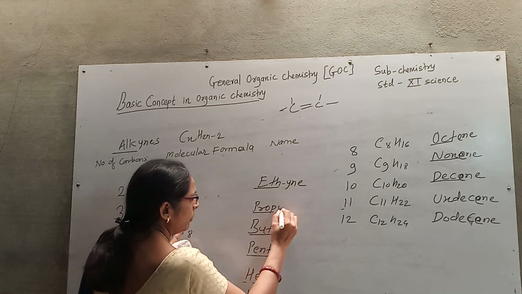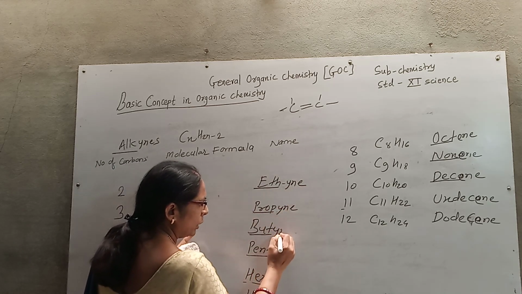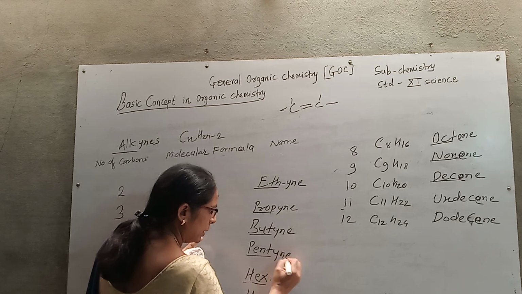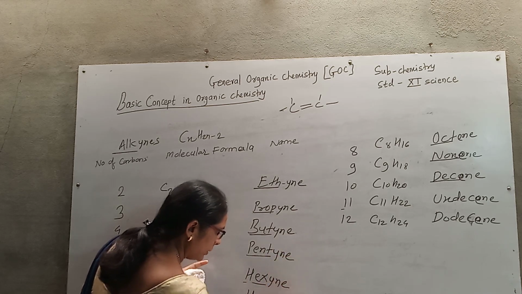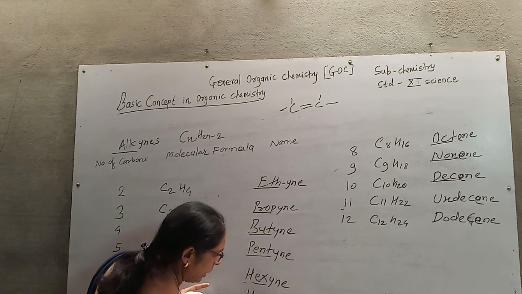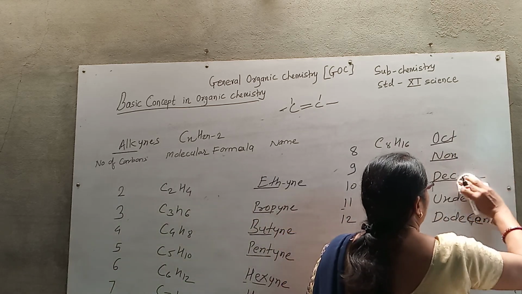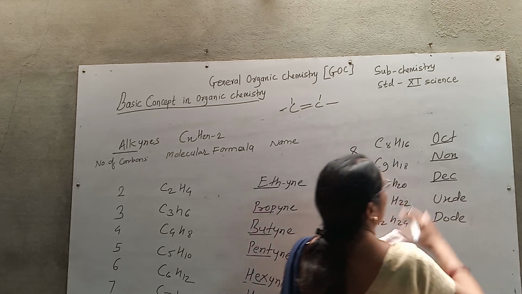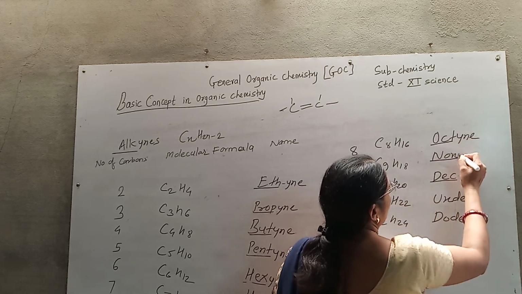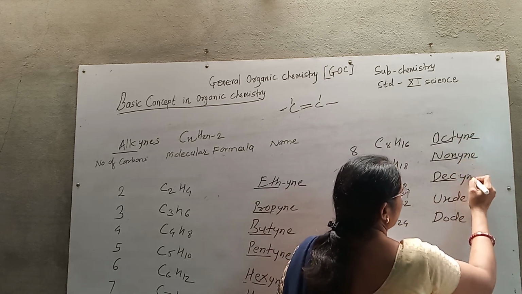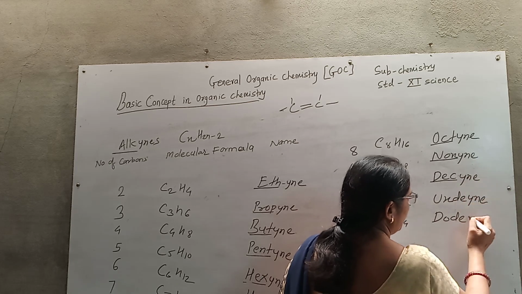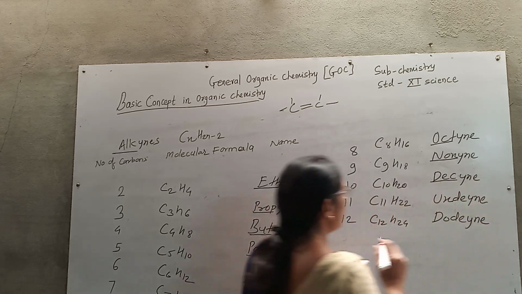Three carbon, propyne, butyne, pentyne, hexyne, heptyne, then octyne, nonyne, decyne, undecyne, dodecyne. So in this way we consider.